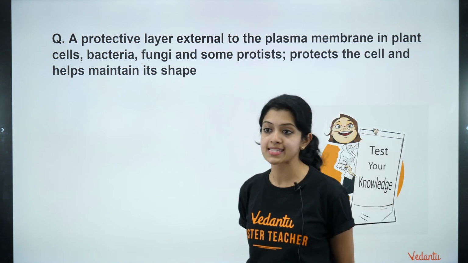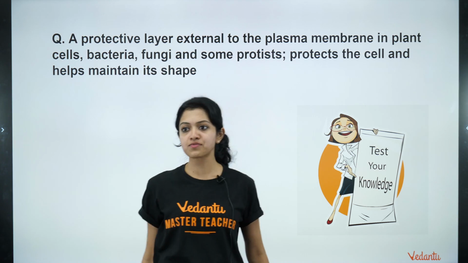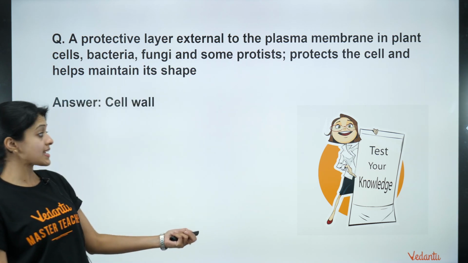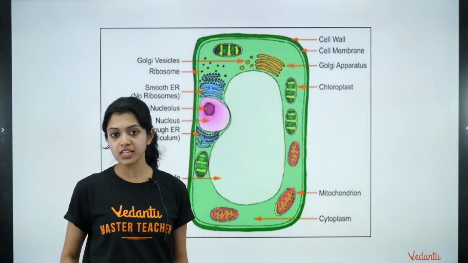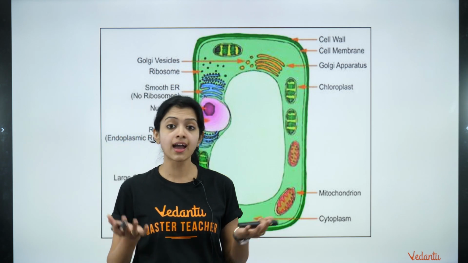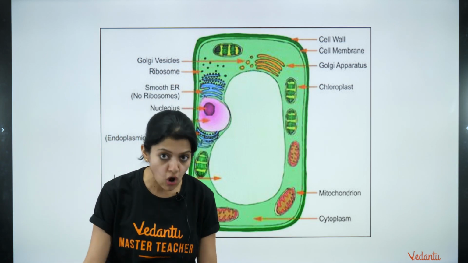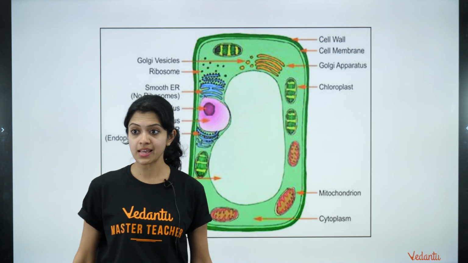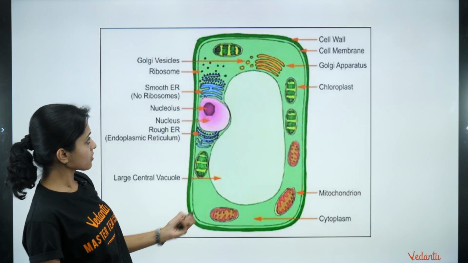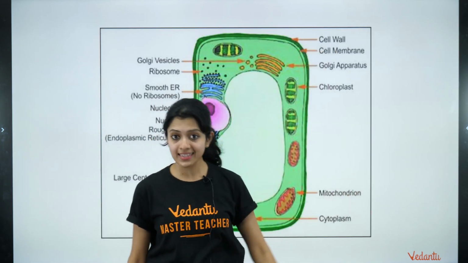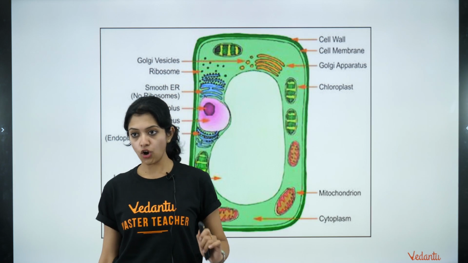Cell wall, yes, absolutely. Basanta, Pami Prasad. Yes, absolutely. Nitin, I've seen all your answers. Cell wall is indeed the right answer for this. As you see, this is a typical cell. Cell wall is in fact present in plant cells and in some bacterial cells and some fungal cells. The composition may be different in different cells. Animal cells, of course, do not have a cell wall, right? We've learned all of this. So this is the cell wall. Where is it? Yeah, the outermost layer that you see here, right outside the cell membrane or the plasma membrane, is what we call cell wall. Satyajit, okay, you answered first.